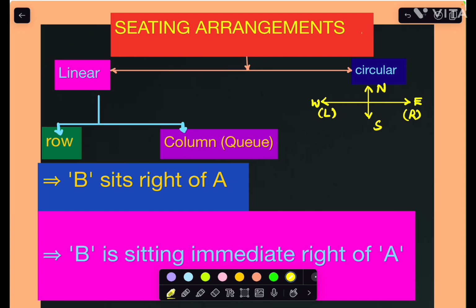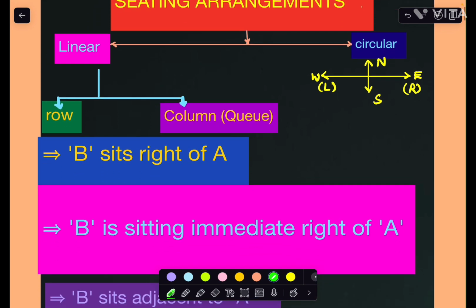If a person is facing south, then they are facing the screen, opposite to you. That is the meaning of it. First of all, we can consider this direction only. When directions are not specified in the question, then we can consider like this.